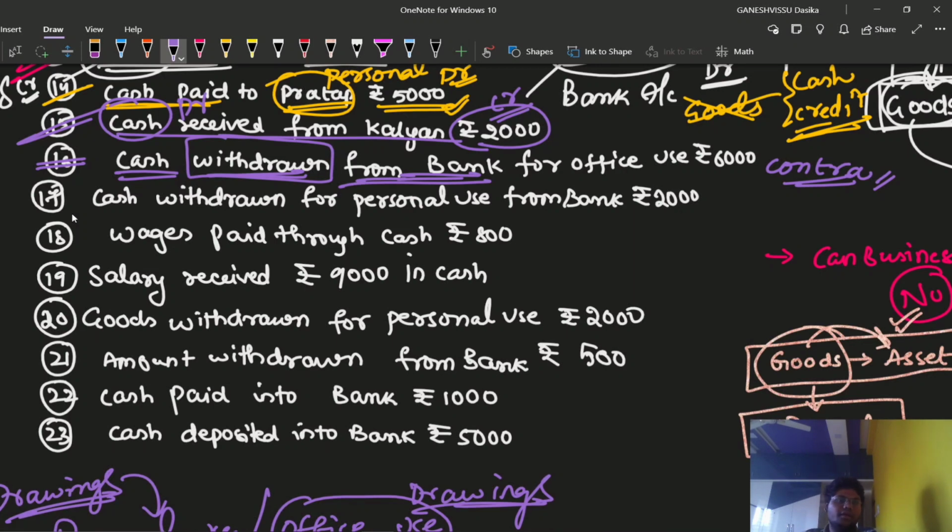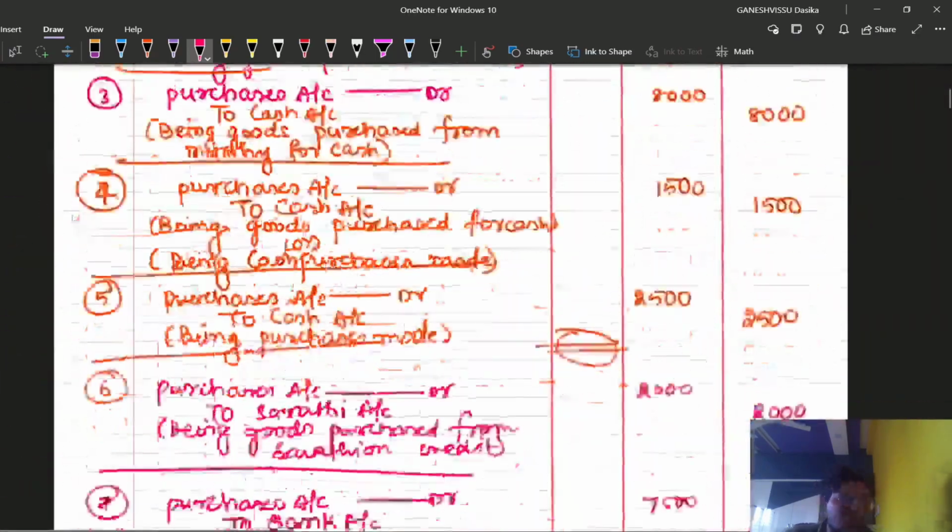Okay, contra entry. What is the entry for this transaction? Cash is withdrawn from bank for office use, friends. It is being made for office use. Can I say it is for office purpose? Then what accounts are we required to use? So I'm going to write the transaction down. Cash withdrawn from bank for office use for rupees 6,000.